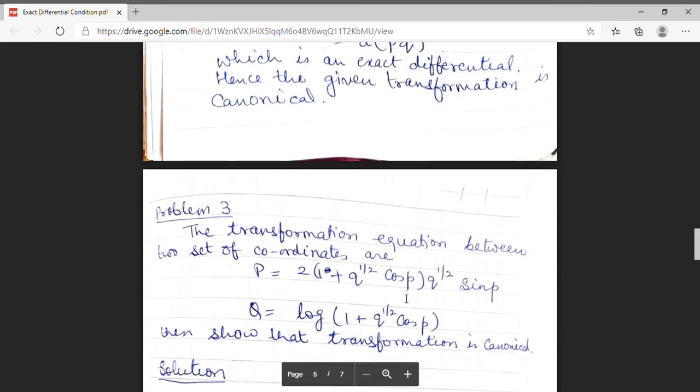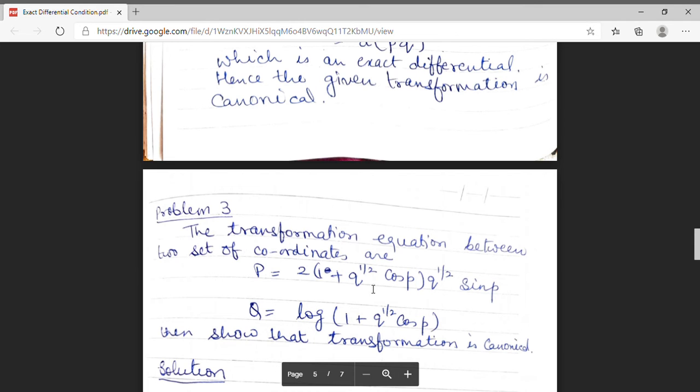Based on exact differential condition, I have another problem in which I am given capital P which depends on small p and small q, and capital Q is given also in terms of small q and small p.